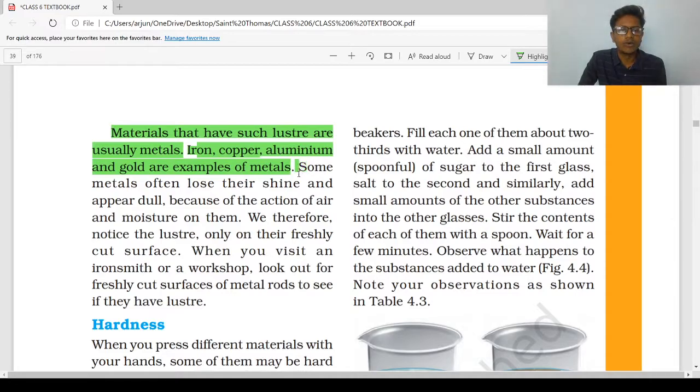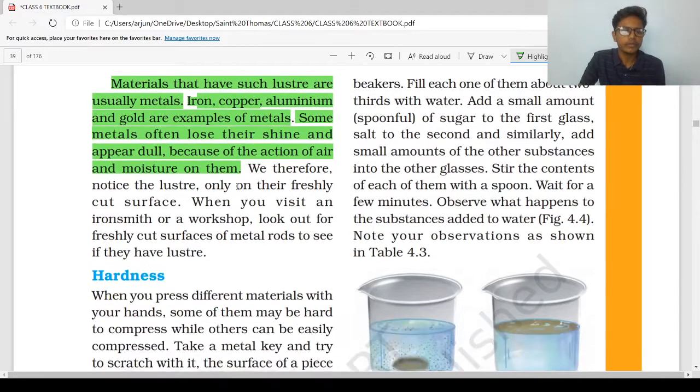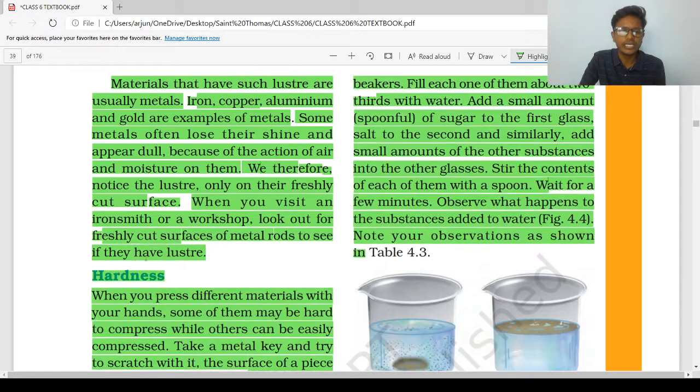Some metals often lose their shine and appear dull because of the action of air and moisture on them. We therefore notice the luster only on their freshly cut surfaces. When you visit an ironsmith or workshop, look out for the freshly cut surfaces of the metal rods to see if they have luster or not.